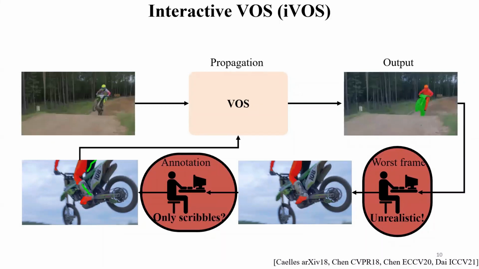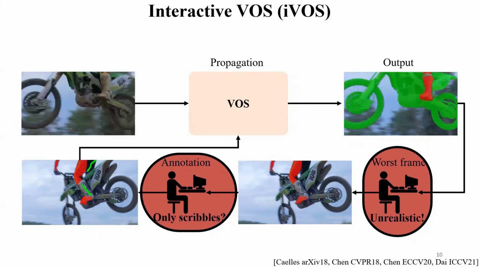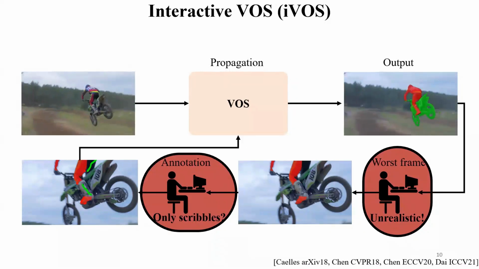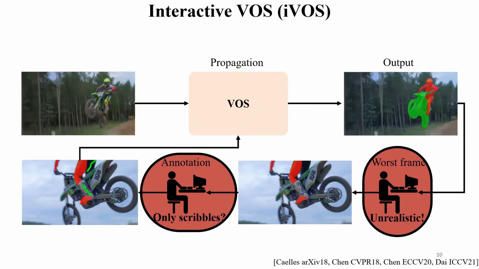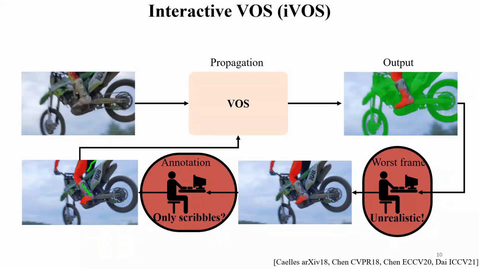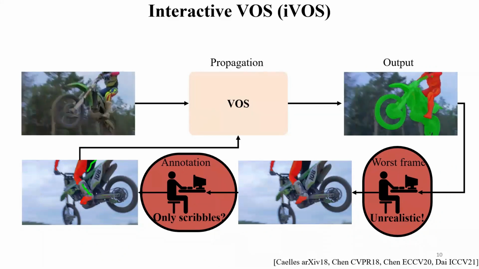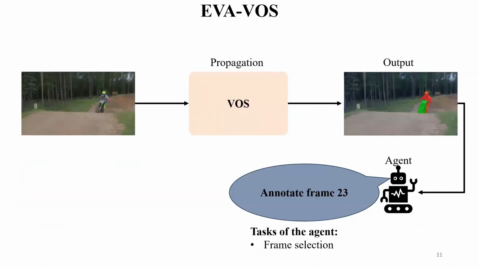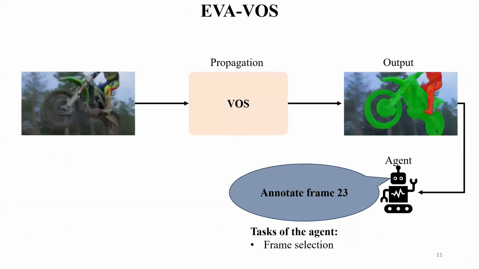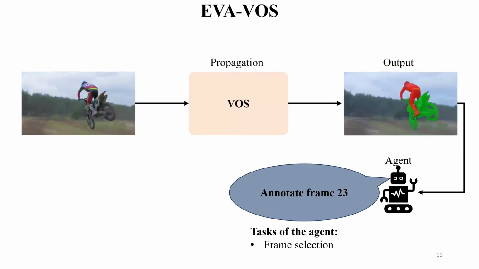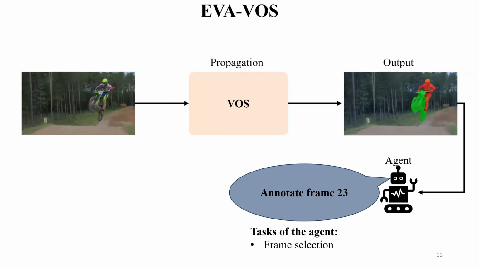First, it is unrealistic, as the annotator cannot identify the worst frame, and even if they could, it would require a significant amount of time, which defeats the purpose of minimizing the annotation cost. Second, in challenging frames, scribbles are insufficient to create a good mask, and drawing the full mask is required. To overcome these limitations, we propose EVA-VOS, an efficient video annotation pipeline for video object segmentation.